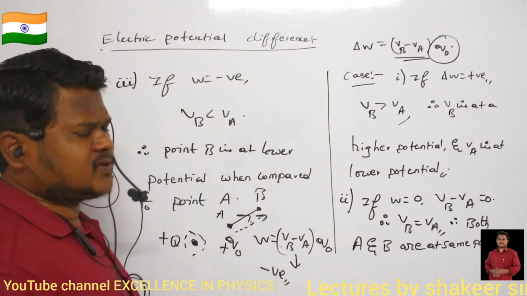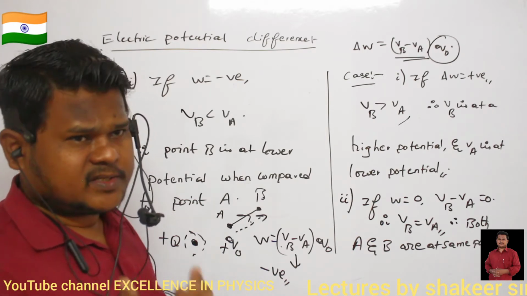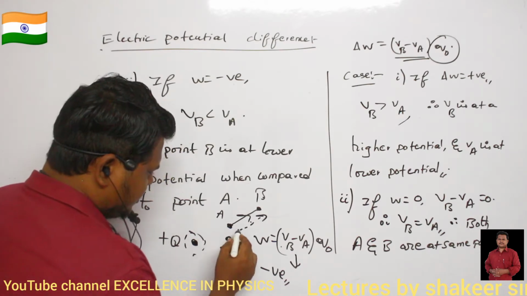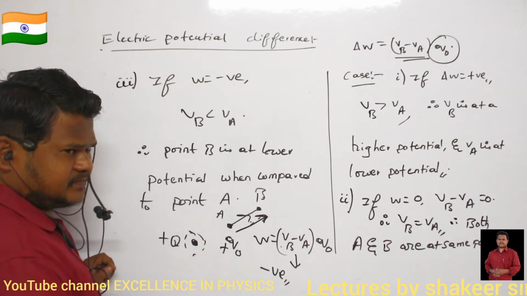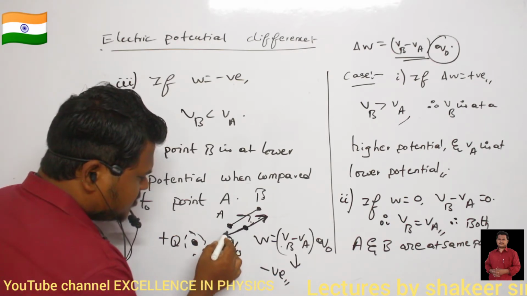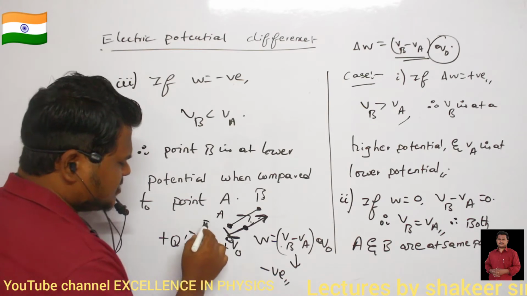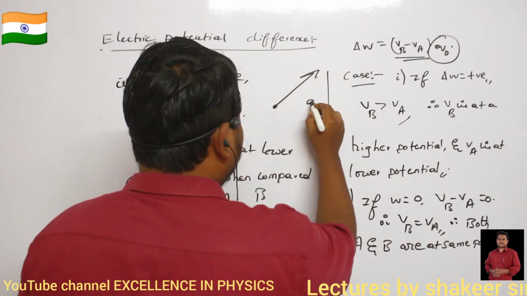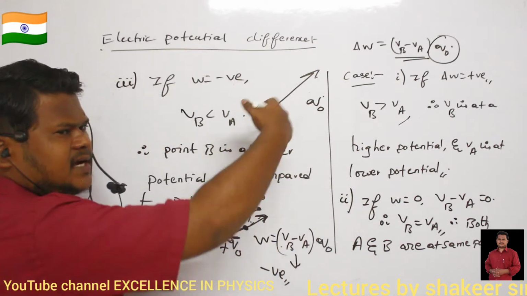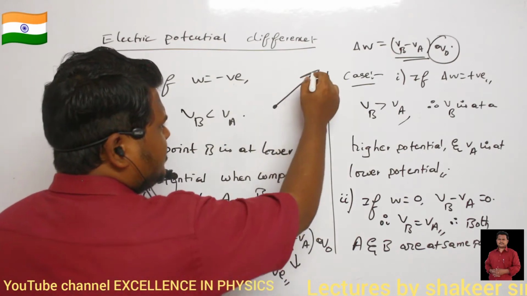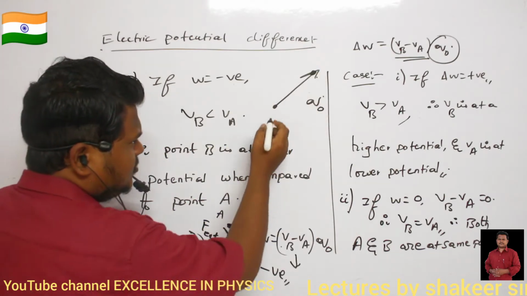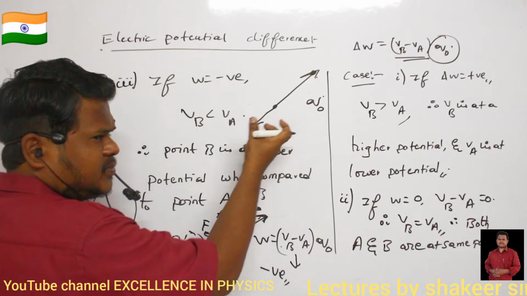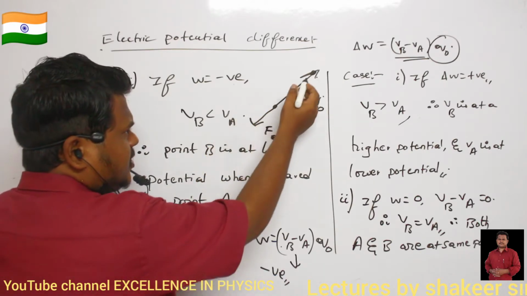So I have to apply an external force in which direction? If a charge is trying to move in this direction, I should apply an equal amount of force in the opposite direction. This is the direction of F external. If I leave the charge, it will accelerate. So I want to move this charge from here to here without acceleration. Therefore I have to hold this charge and apply equal and opposite force exactly in the opposite direction. Then slowly I can take the charge from this point to this point.